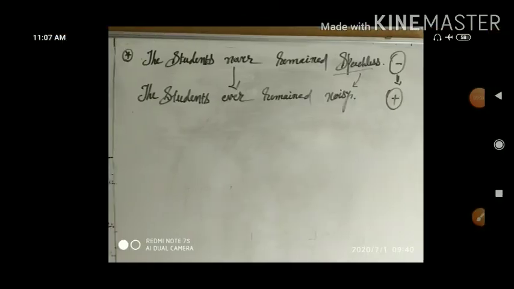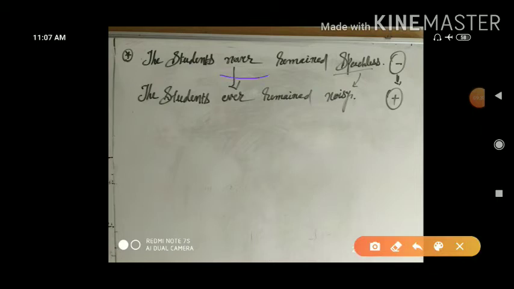The students never remained speechless. You see here, the given sentence is with never, so the total given sense is negative only. Now we have to convert negative into positive. Whenever never is given, one thing is there. If you write ever, 50% of the problem will be solved.